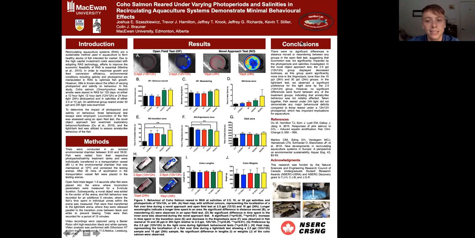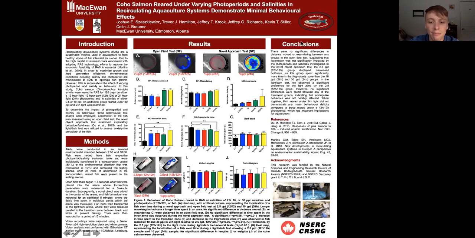In figures B and C, for the open field test, we observed no significant differences for distance moved and meandering, which suggests that photoperiod and salinities investigated did not have a significant impact on locomotion. Results for the novel object approach test are seen in figures D, E, and F, where we observed no significant differences for time spent in the inner zone.